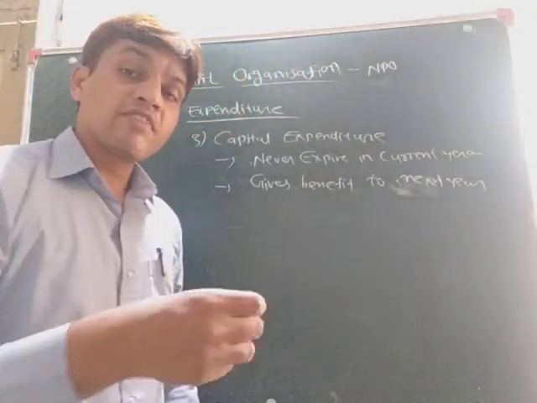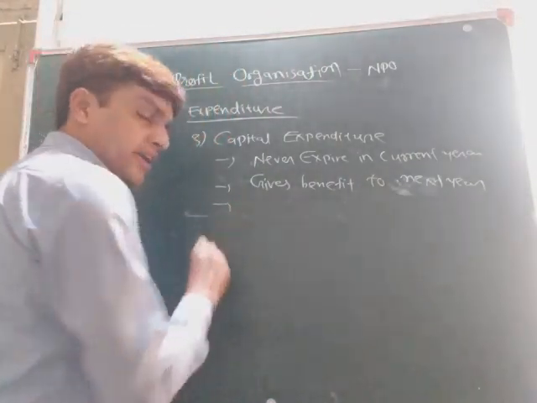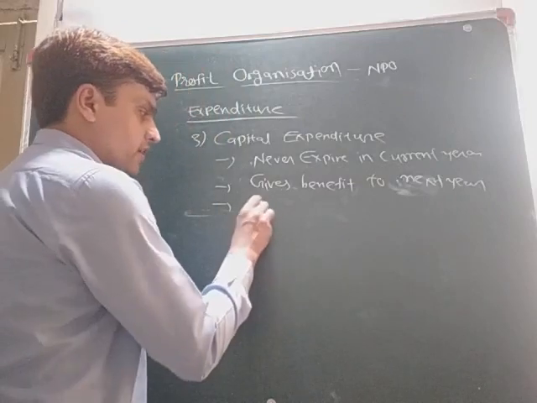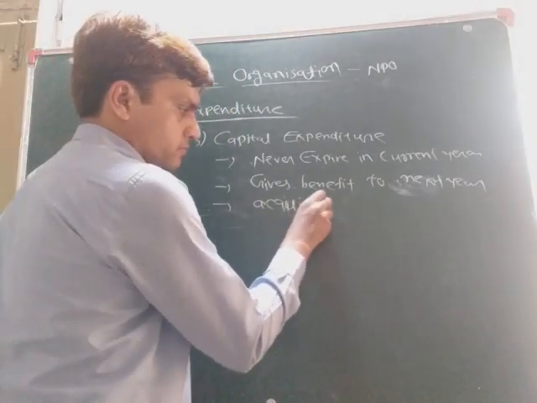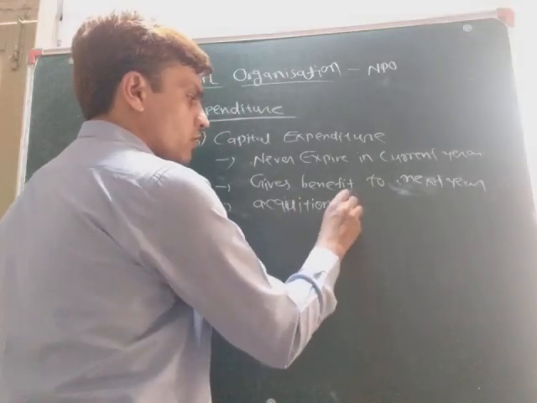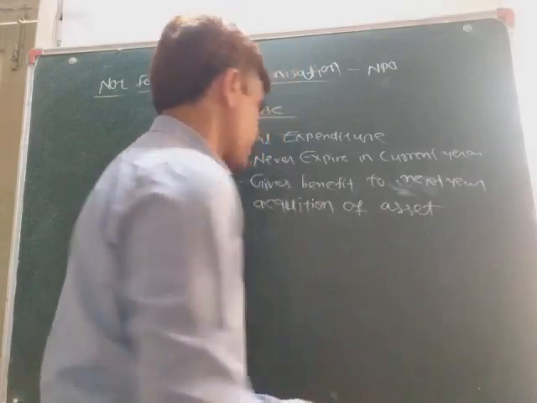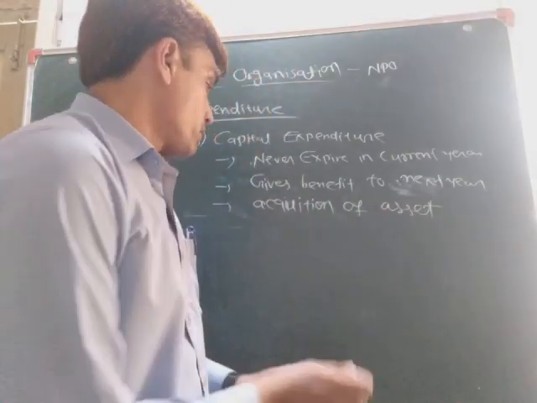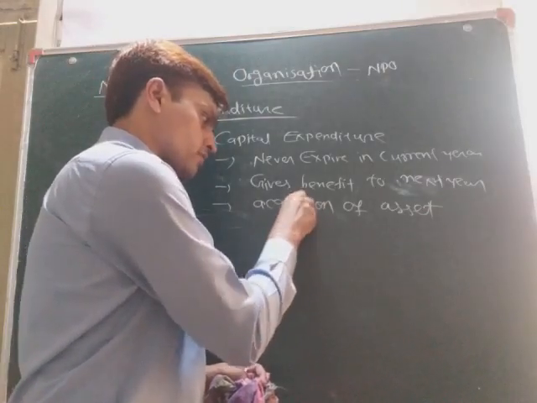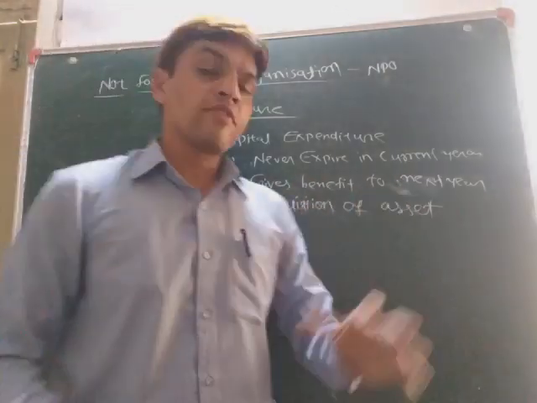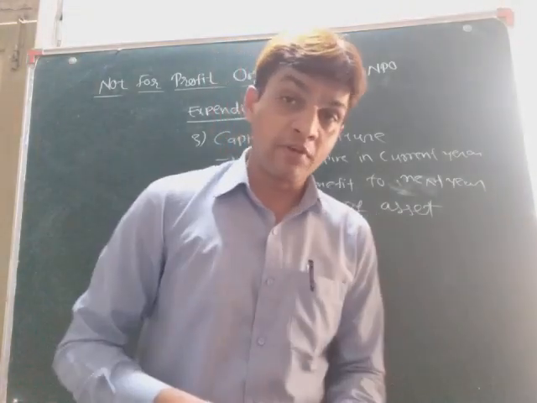Now we will see the example also. It means that there would be acquisition of assets. I give an example for that.